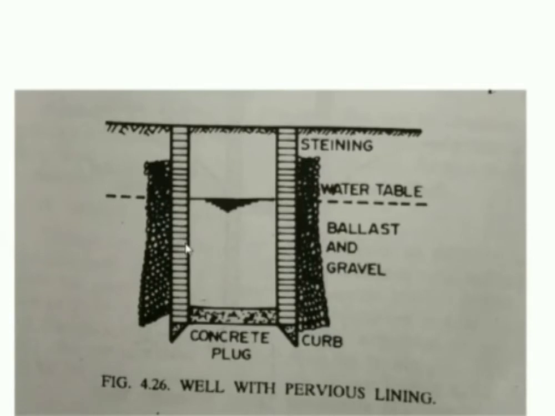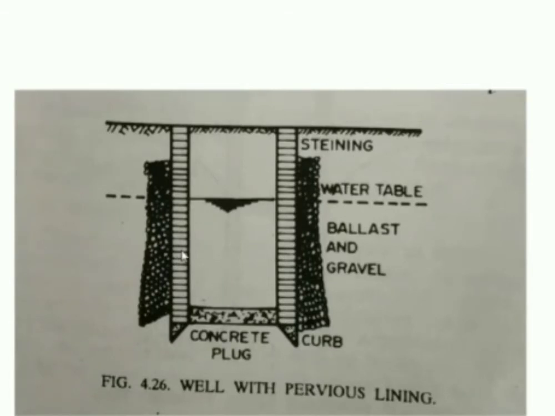That means alternate brickwork or some other porous materials can be used, or porous concrete might be used, but it should be safe enough to withstand the load. Anyway, usually we go for curbs and construction of the wall using bricks. Usually it will not be filled with cement here.